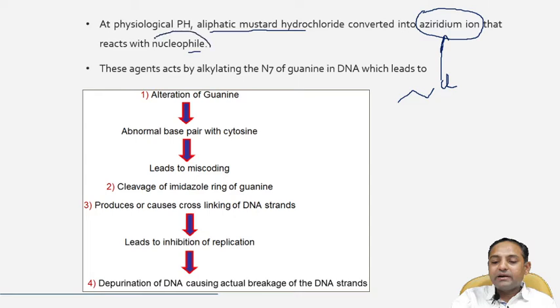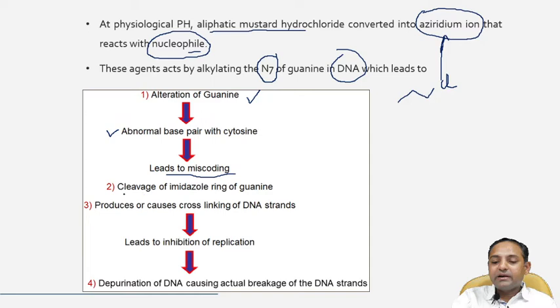Here the nucleophile is N7 of the guanine, and these agents act by alkylation of the N7 of the guanine in DNA, which leads to alteration in the guanine. If alteration in guanine takes place, then there is abnormal base pairing. Guanine is altered, so it does not pair with the cytosine, and this leads to miscoding.